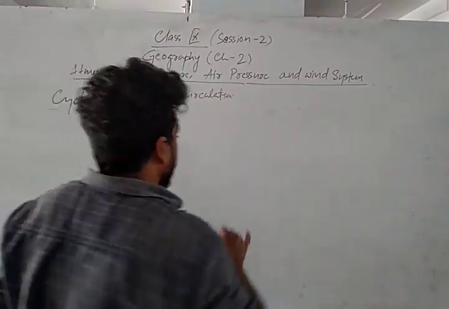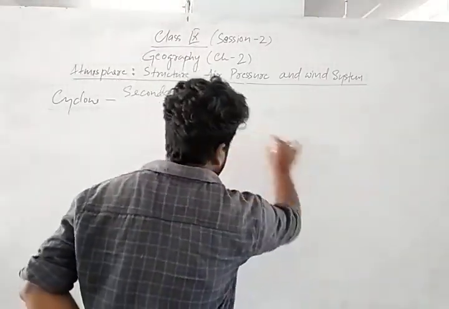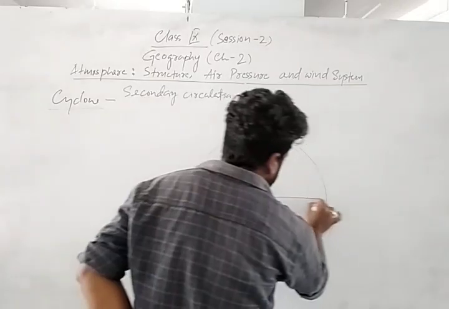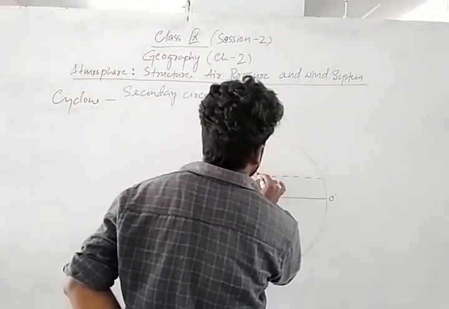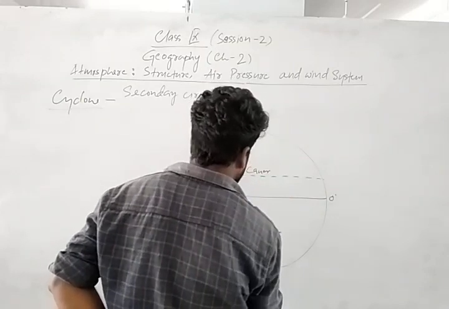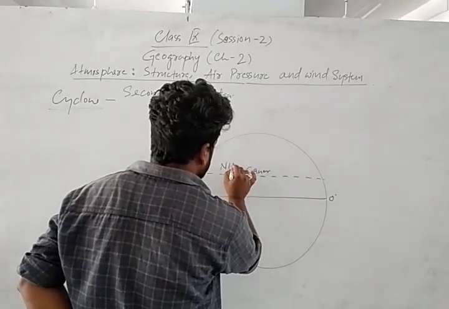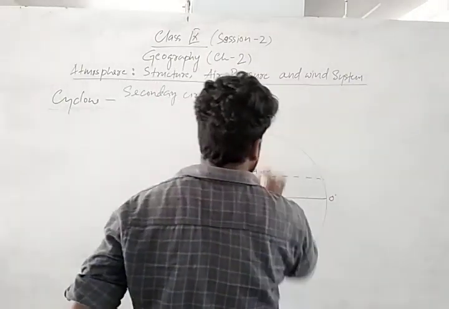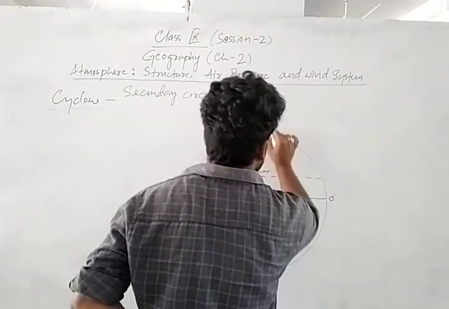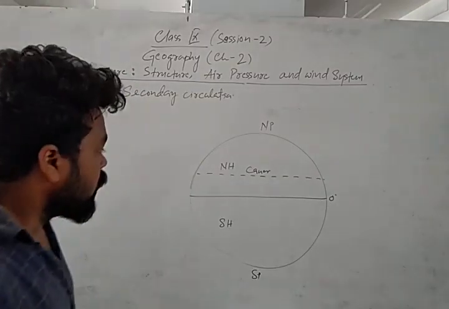Okay. First thing, this is the sketch of the Earth. This is 0 degree. This is the Tropic of Cancer. This is the Tropic of Capricorn. Okay, let's see. This is the northern hemisphere, right? I'm writing NH. This is the southern hemisphere, SH. This is the North Pole, NP. This is the South Pole, SP.